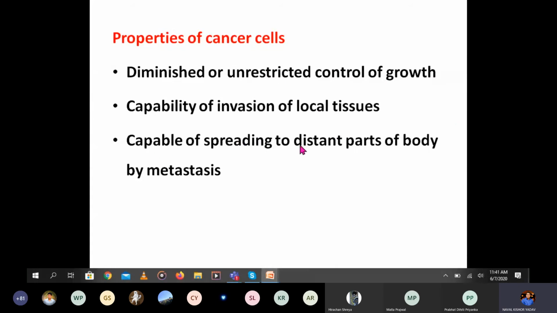Third, it is capable of spreading to distant parts of the body: metastasis. So these are the three main properties of cancerous cells. Growth is not under control, it invades the local tissue, and it causes metastasis. That means from one part, through the blood, it reaches other organs. This is the major three properties of the cancerous cells.